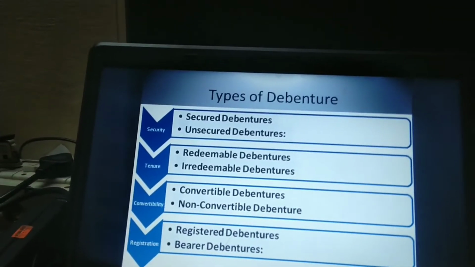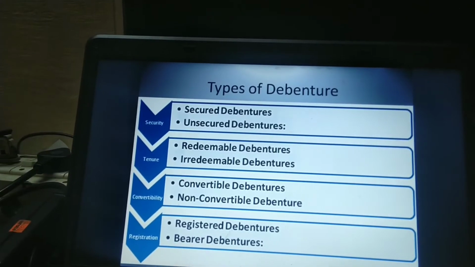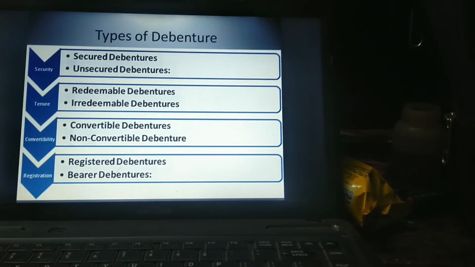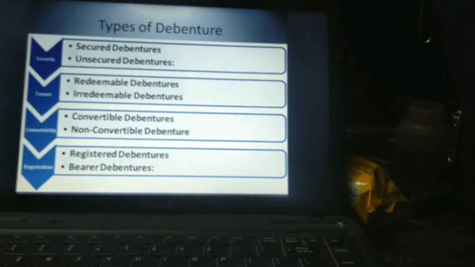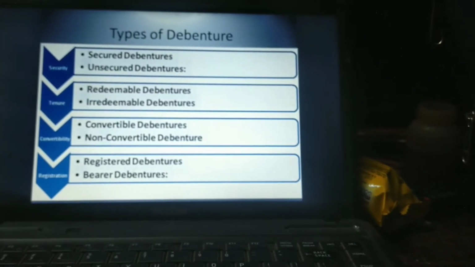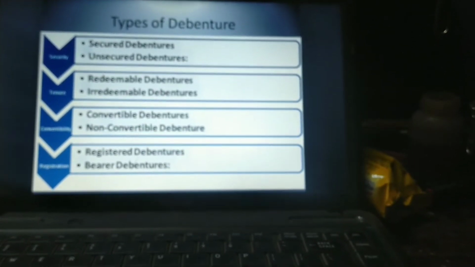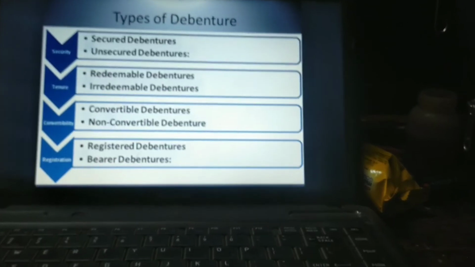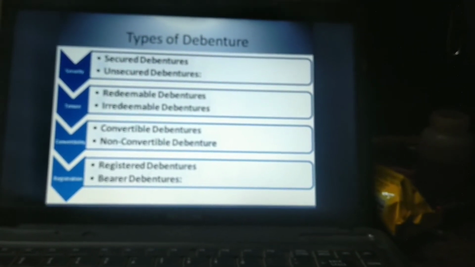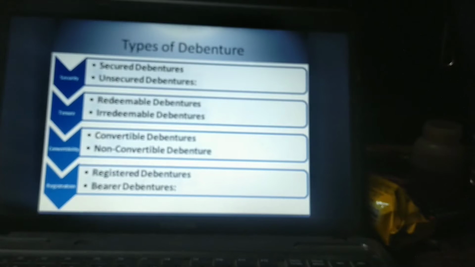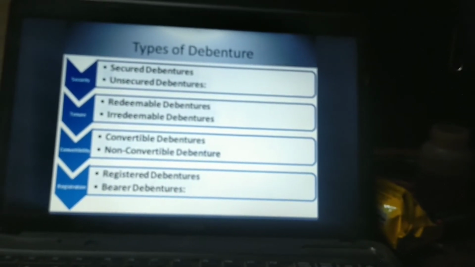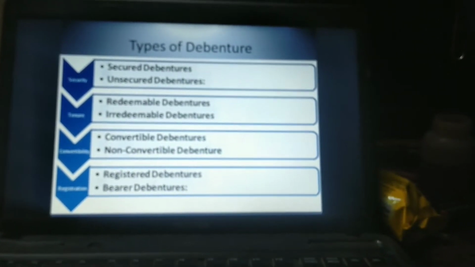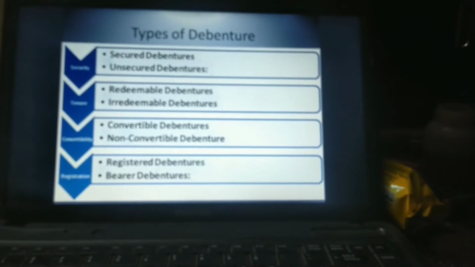Types of debenture: secured debenture and unsecured debenture. A secured debenture is issued on a fixed charge over certain fixed assets. So the debenture holders take some rights on fixed assets and they give money. If the issuer fails to pay, either the principal amount or the interest amount, then the debenture holder has a right to sell the property and take the settlement. Whereas if it is an unsecured debenture, there are no such rights. They get money only if the company has sufficient balance.